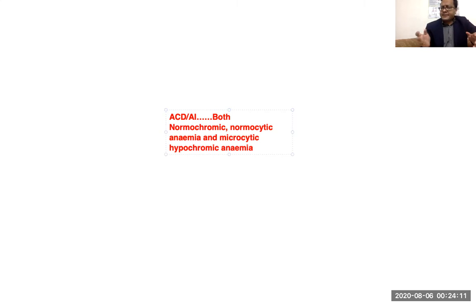But in case of iron deficiency anemia, MCV values could be very, very low. But that would not be seen in cases of anemia of chronic disease. In anemia of chronic disease, as I mentioned, in 20 to 25% of cases they can develop hypochromic microcytic anemia. But in those cases, the MCV value would be just a little bit lower than the normal level.